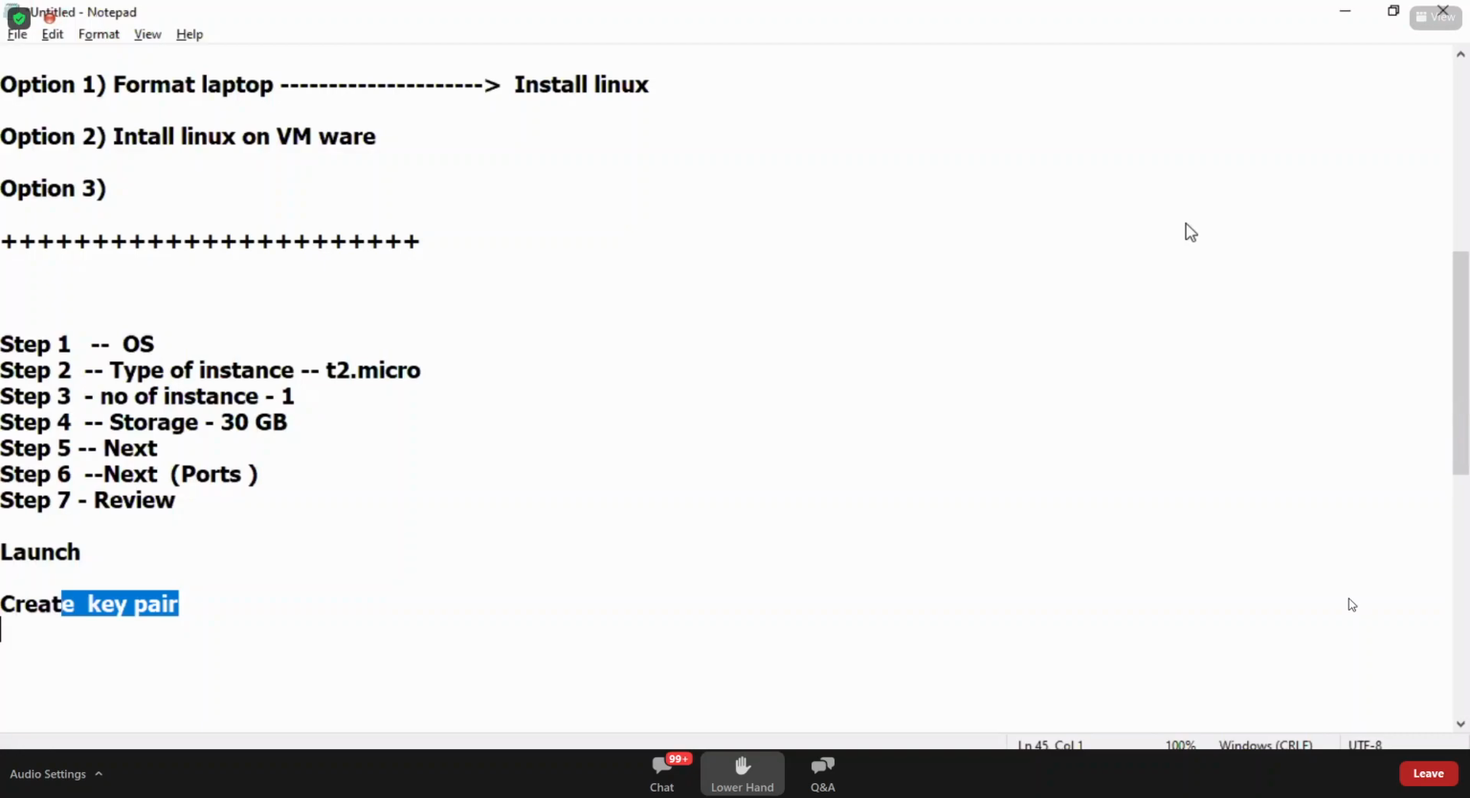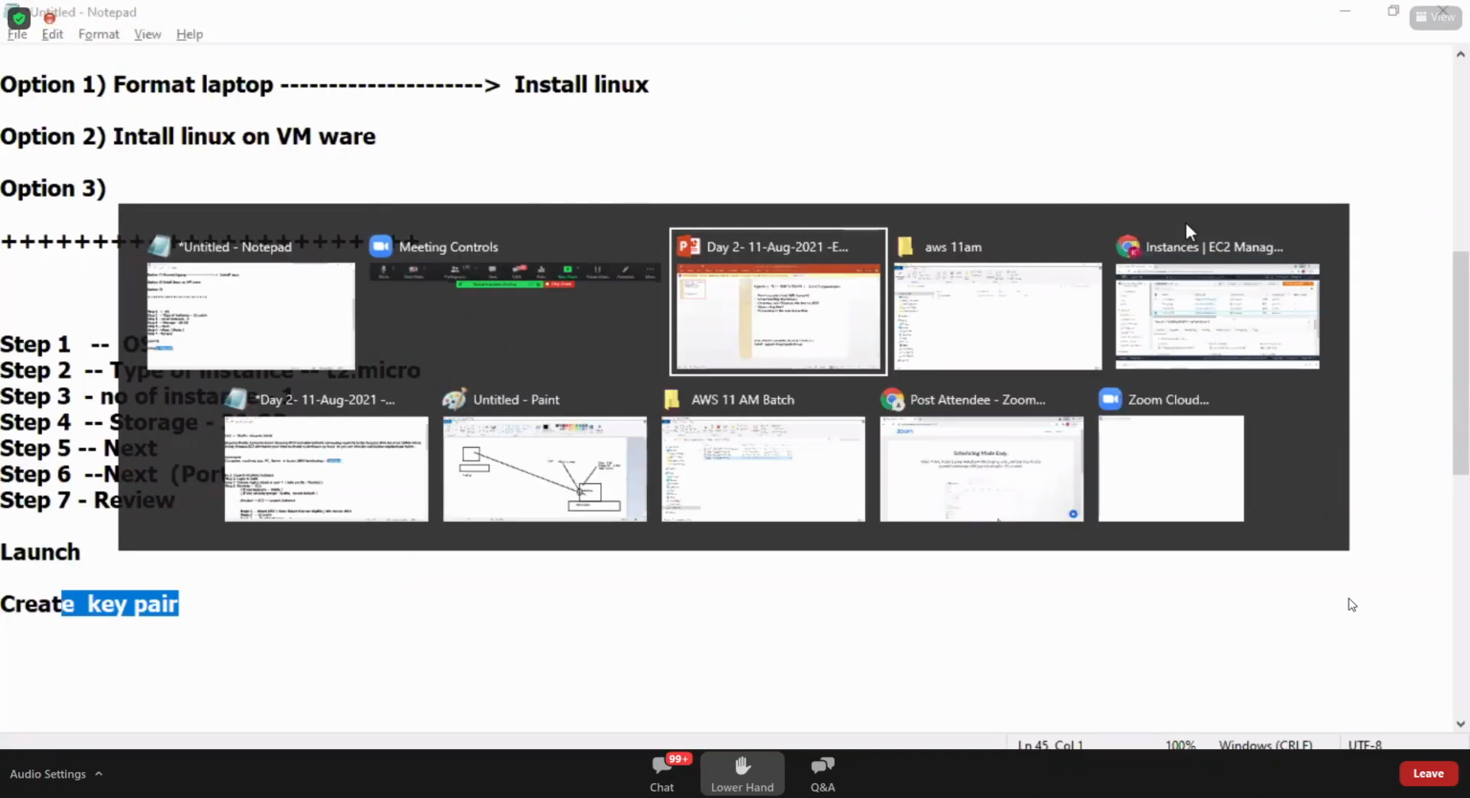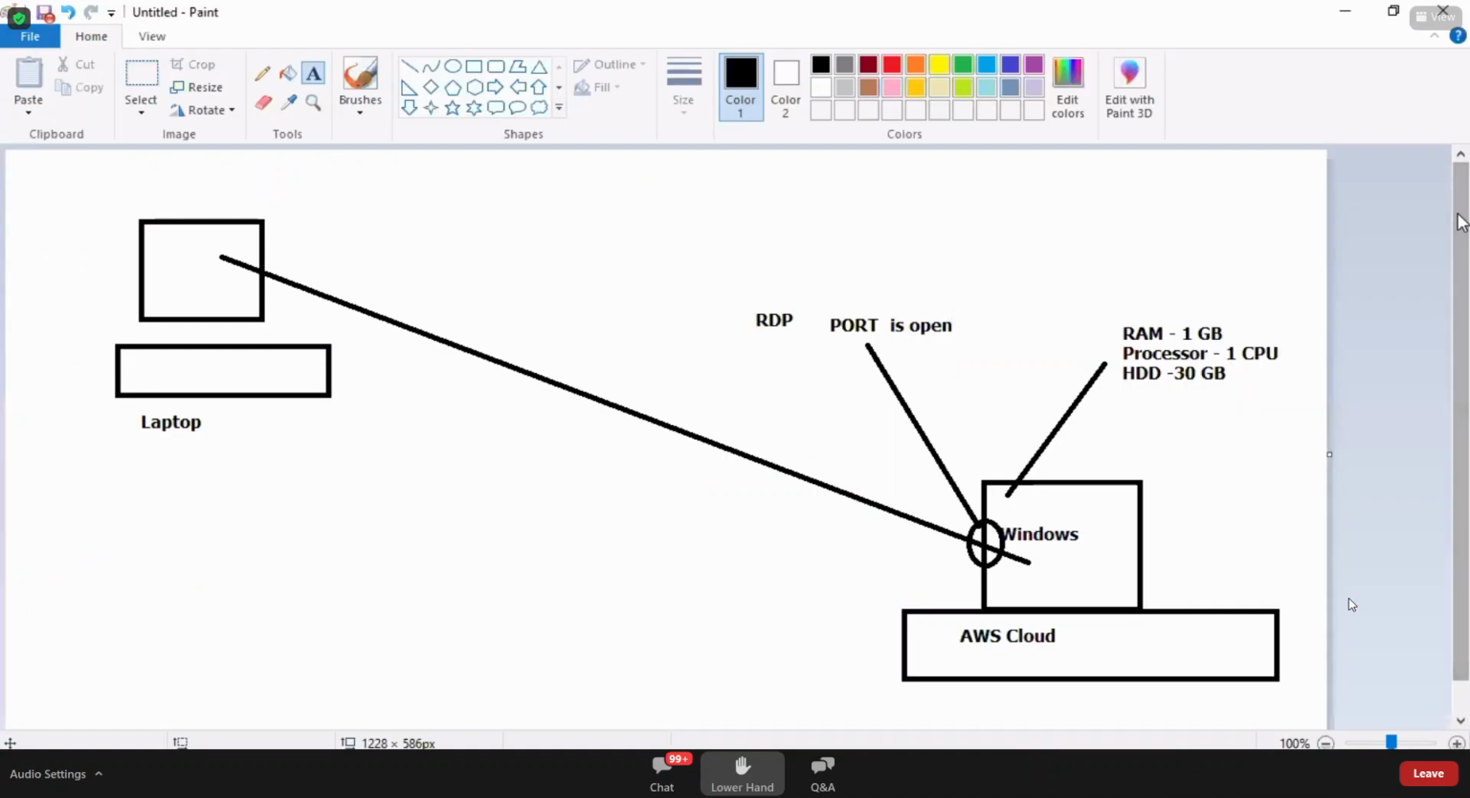That means you are consuming 1 GB RAM of the AWS data center, 1 CPU from the AWS data center, and 30 GB of storage from the AWS data center, and you have created a virtual machine, a Windows machine, as per your requirement. You are not allocating RAM from your laptop. Am I right, Karthik? Are you understanding? Correct. That's the concept. Okay. Thank you, sir.